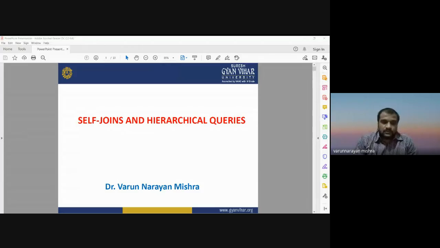Today I am going to discuss self-joining and hierarchical data processing in structured query language. These two processes are very important when we are querying our database. Self-join means how we can join different data sets and multiple tables, and hierarchical data processing provides the facility to retrieve information in a tree-structured format. That is a kind of hierarchical database management or hierarchical data structure.